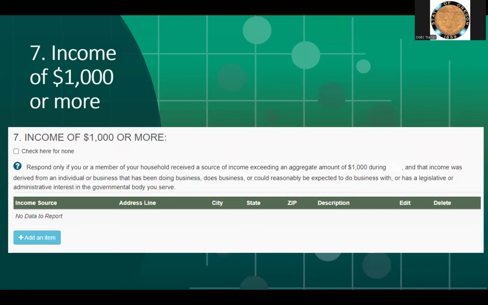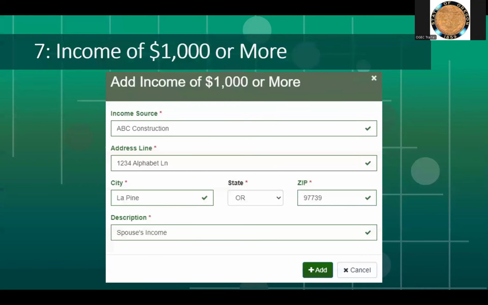This is where you would list any source of income of $1,000 or more from any individual or business that has an economic interest in your role as a public official. You will list the source of the income, address, and a description, such as spouse's income or rental home, etc.